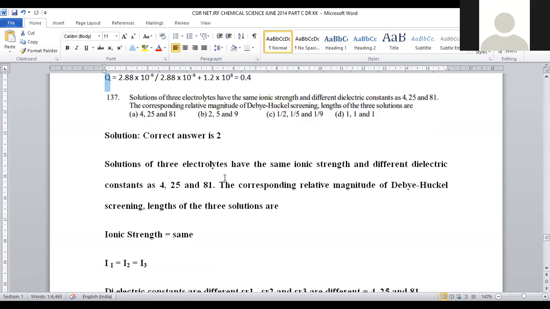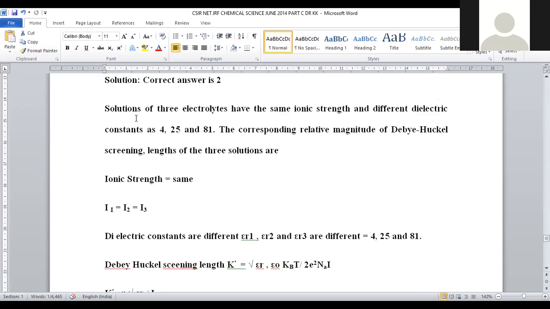Let us move on to question number 137. Solutions of three electrolytes have the same ionic strength and different dielectric constant values: 4, 25, 81. The corresponding relative magnitudes of the Debye-Huckel screening length of the three solutions are to be predicted. What will be the Debye-Huckel screening length of the three solutions?